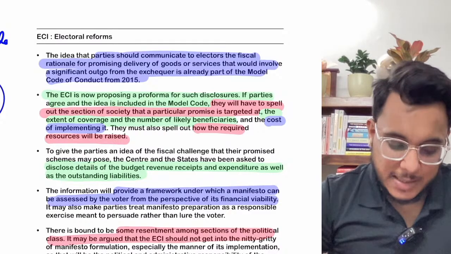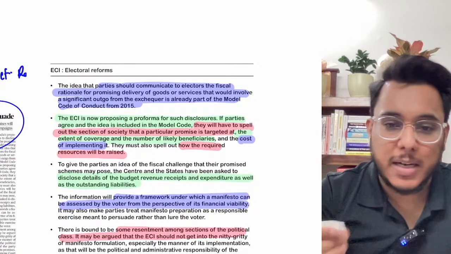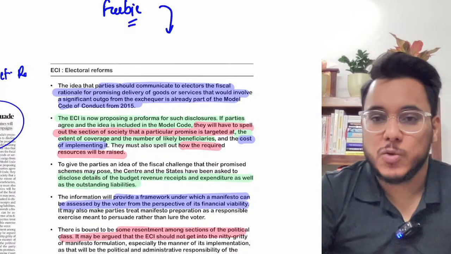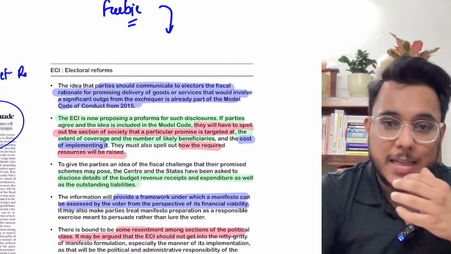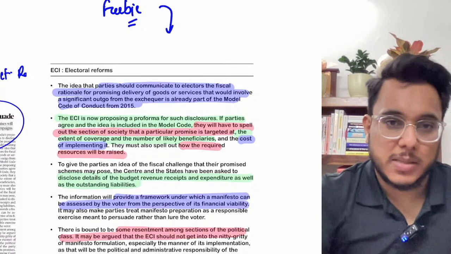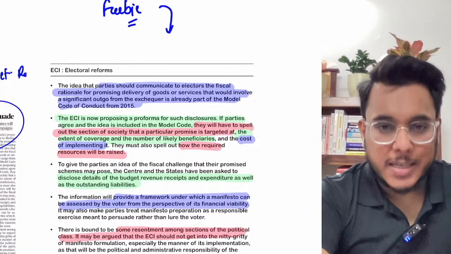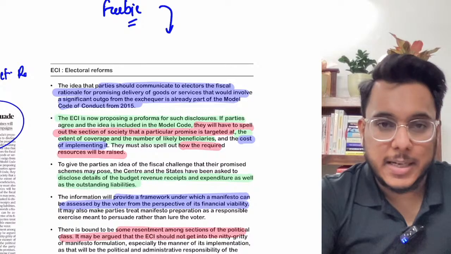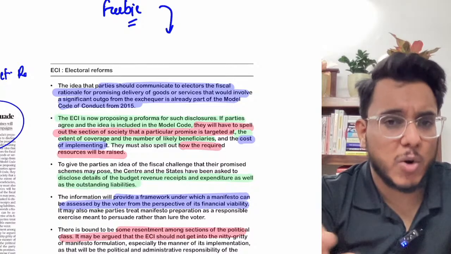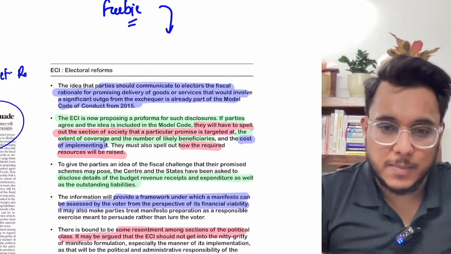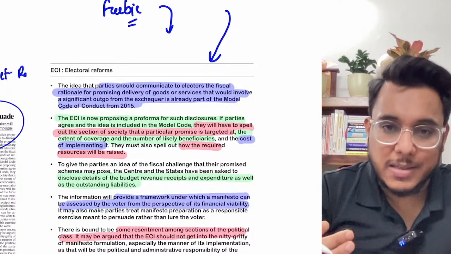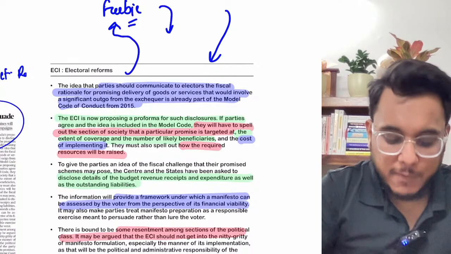In the past days, the freebie issue has come repeatedly into the news, where political parties are making many irrational promises, and as they make these promises, it is putting pressure on the finances. In the name of populism, such things are being given to the people. So the Election Commission of India has suggested some reforms. We'll see these reforms, and after that we'll connect this with the freebie issue.